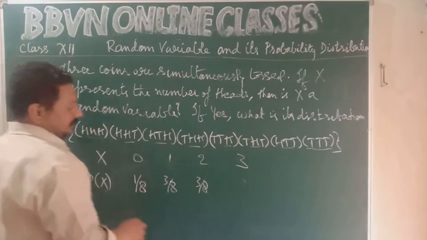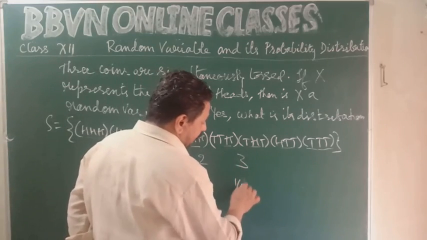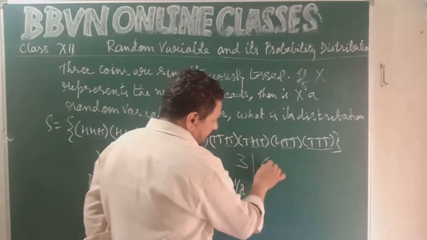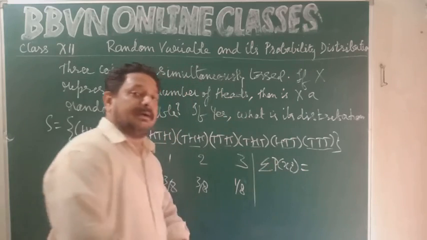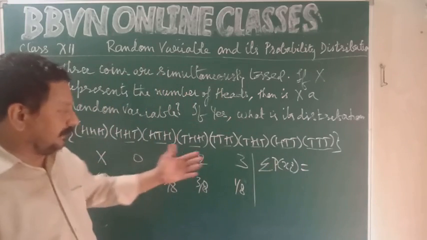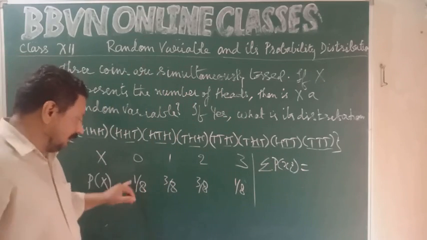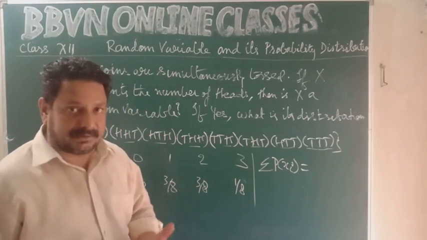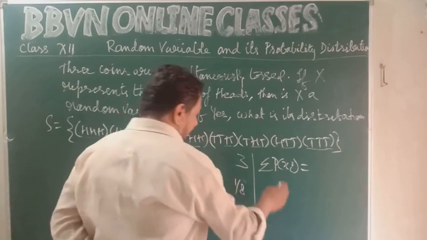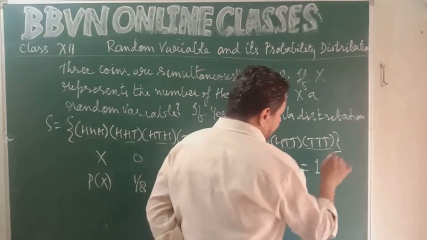There is only one chance when we have 3 heads. 1 upon 8. Okay. Now sigma P of xi, the sum of the probabilities for different values of X. 1 upon 8 plus 3 upon 8 plus 3 upon 8 plus 1 upon 8 is 8 upon 8. That is 1. So here sigma P of xi is equal to 1.